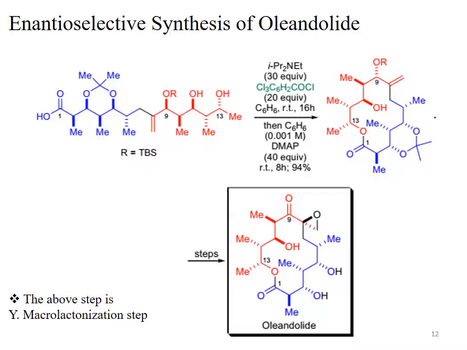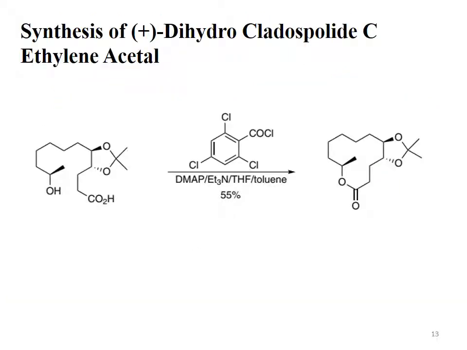The first step of this reaction, which is the conversion of the hydroxy acid to the 14-membered lactone, is called Yamaguchi macrolactonization. The third application of the Yamaguchi macrolactonization reaction is the synthesis of dihydrocladospolide C ethylene acetal.